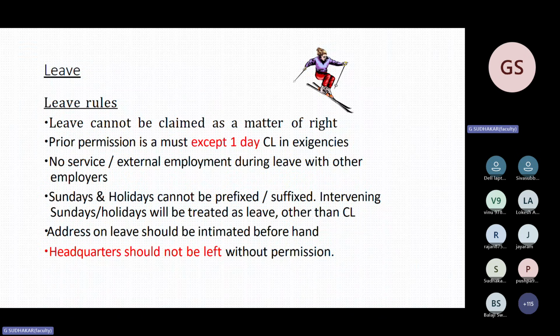Address while on leave should be mentioned. Headquarters should not be left without permission. You should not leave the headquarters without permission. This is a condition under the CDA rule. We will go through this thoroughly when we see this point. This is the general rule on CL, and we will go particularly one by one.